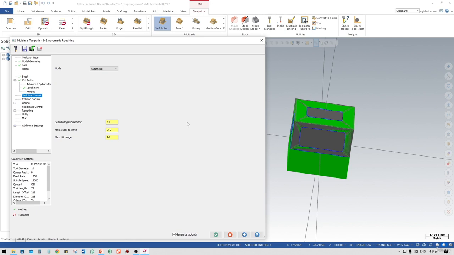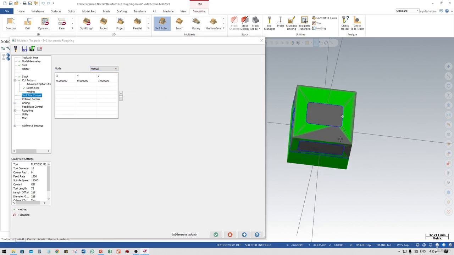Okay, so the mode method is automatic. If you select manual, then it should be defined by this method. So first thing is the Z axis is 1, Y 0 and X 0.